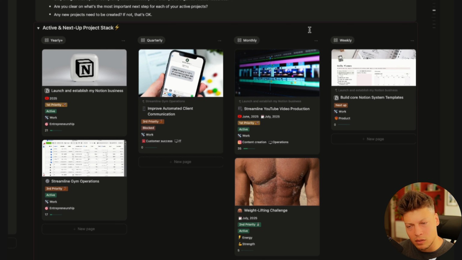So this is how I handle projects in my system, because projects can be very different. A project is just a collection of action items. It's something that you can't just accomplish with 1 day worth of work. But obviously, something that you can accomplish in just a week can be very different from a project that spans years. So in my system, those can be nested. So you can have a yearly project that consists of several quarterly projects, or a quarterly project that consists of several monthly projects, etc. And when it comes to monthly projects, they can be broken down into weekly projects,